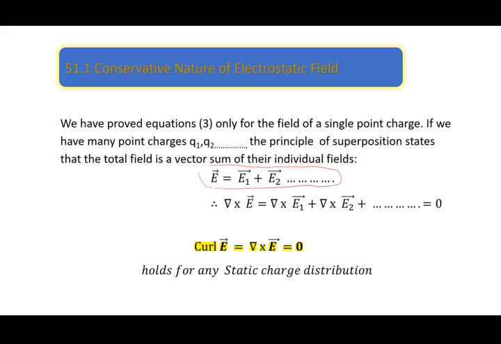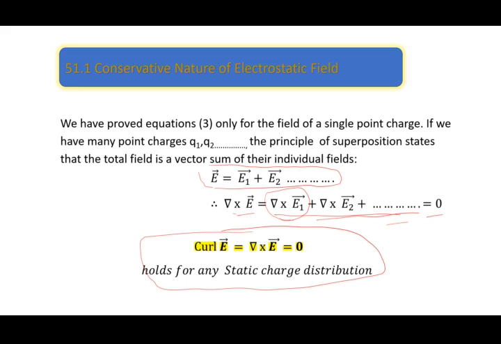Therefore, if you take curl E, curl is a linear operation, so I can do that for individual components and then take the sum. Since for each single charge curl E is 0, the total is also 0. Therefore, for any static charge distribution, we have curl E is 0.